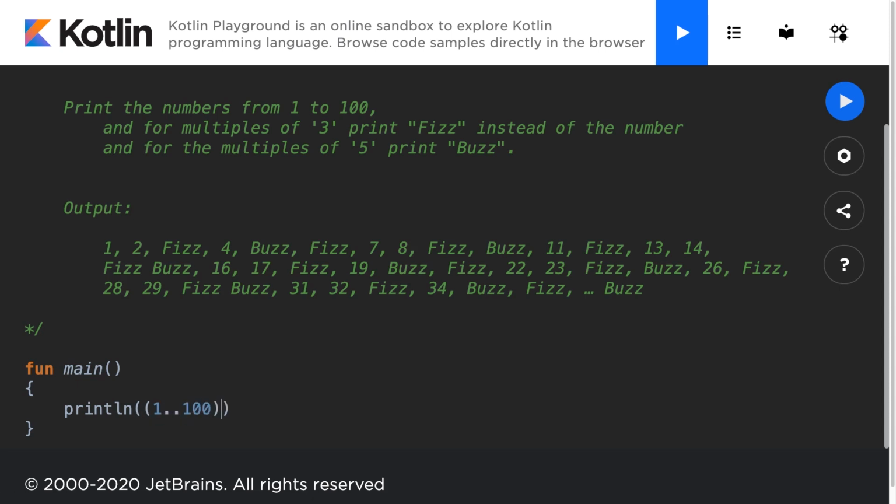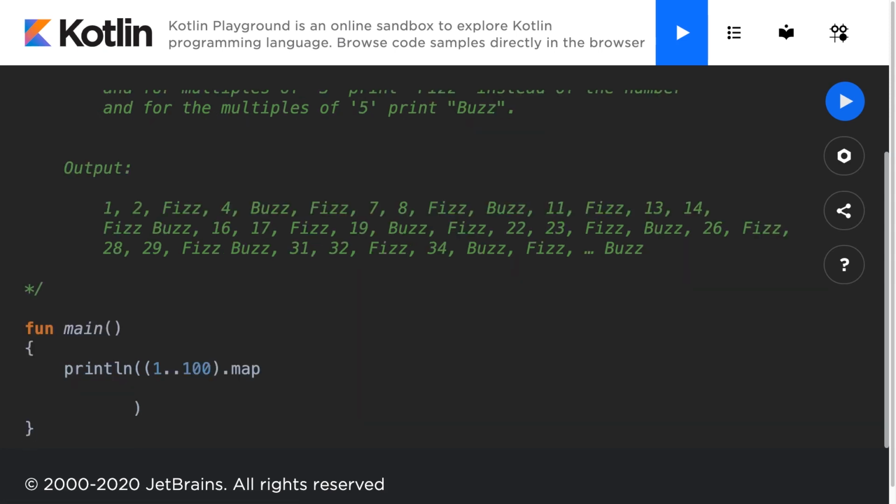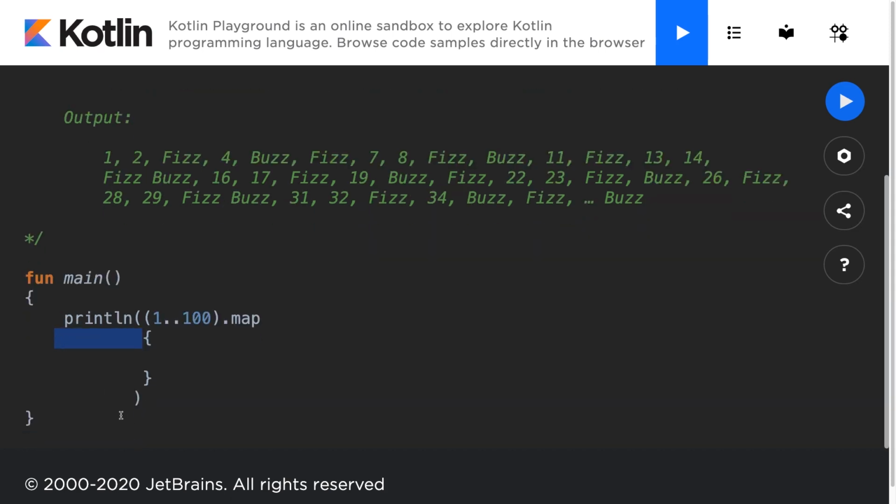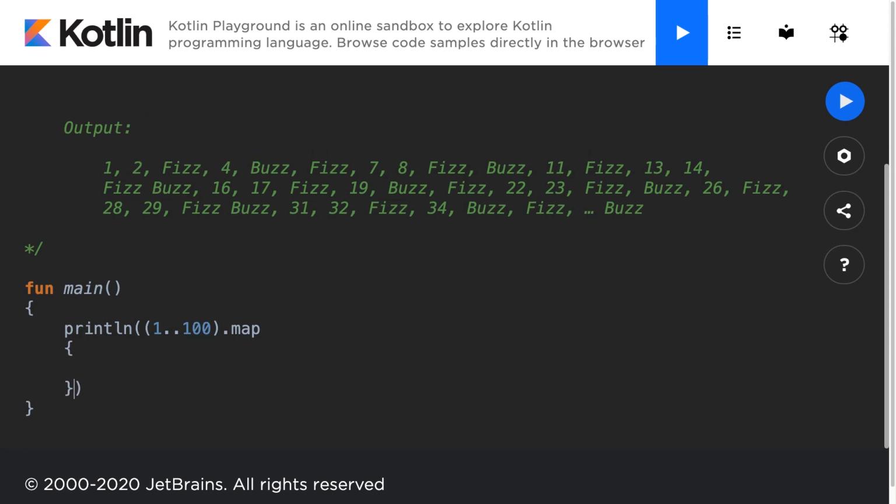And what we'll do is we'll use a map structure in order to map all of the values we want to print. The map will help us print either a number or fizz or buzz or both, depending on the number we're currently at. So I'm going to go ahead and open up the printline function, and it will immediately close itself for me as well. And I can just fix the indentation here so it's easy to follow along with.